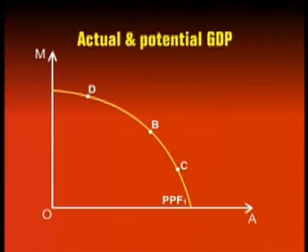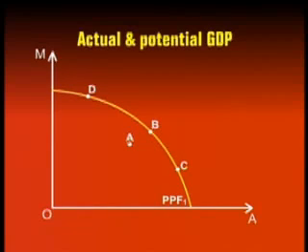Actual GDP could take on any point either on the frontier or inside the frontier. So A is a feasible point. It's inefficient, but it is a feasible point as far as actual GDP is concerned. And then D, B, and C would also be possible points, but at D, B, and C, actual and potential GDP would align. Now, a move from A to B would be an increase in actual GDP, not potential GDP. This is the important point to note.